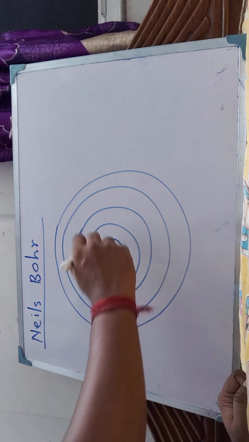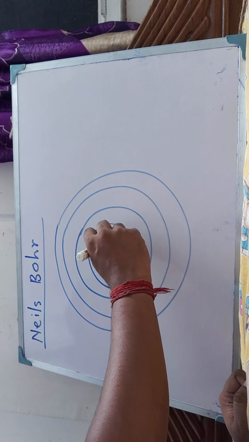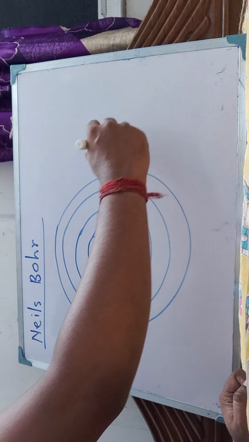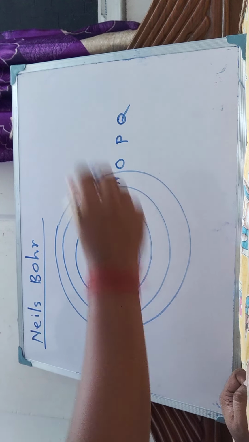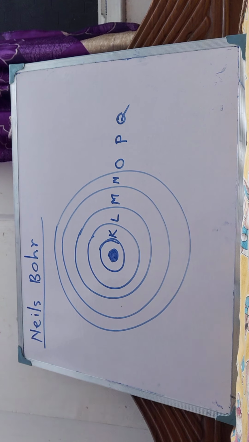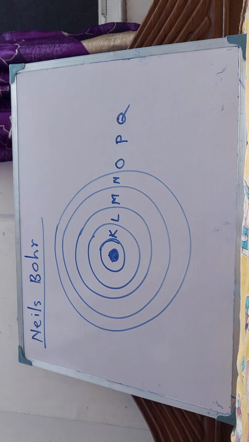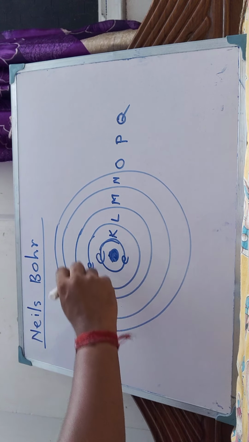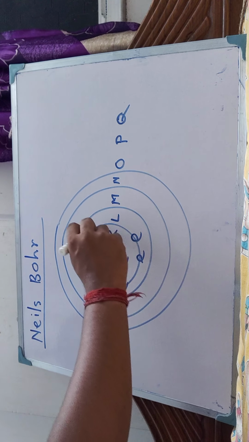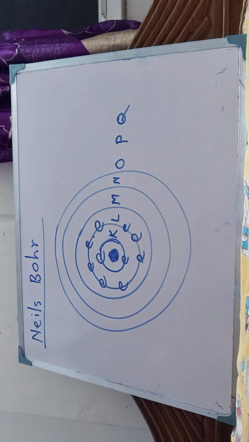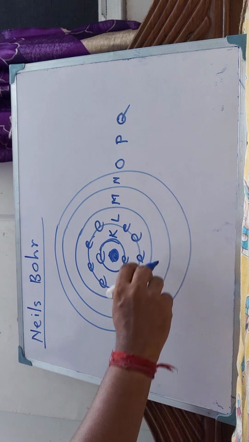The first shell is known as the K shell, then L, M, N, O, and like that P, Q. In total, 7 orbits are there in an atom till now. This theory was given by Niels Bohr, and according to him, electrons are revolving around the nucleus through these definite shells.